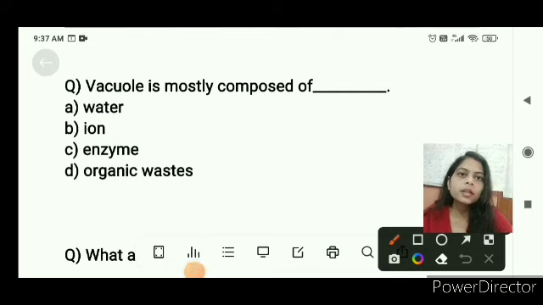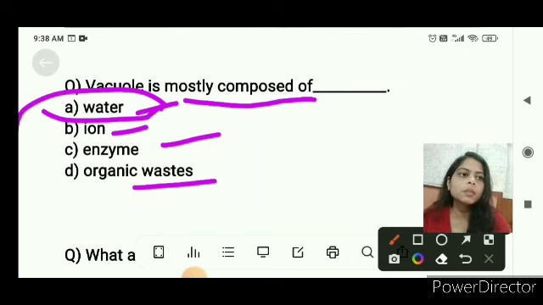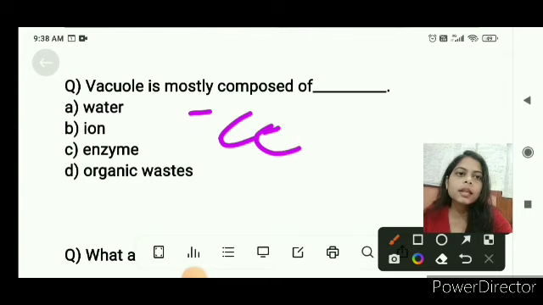The next question is, vacuole is mostly composed of water, ions, enzymes or organic waste. Vacuole is mostly composed of water. In case of plants, this water is called the cell sap.